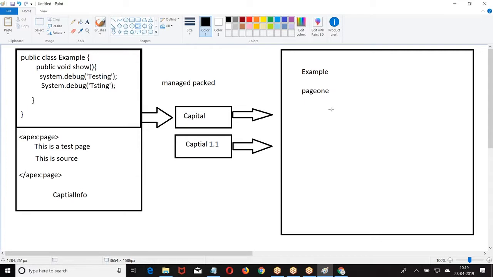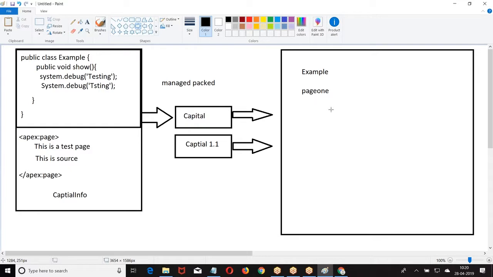So first we have seen what a package is. It is a collection of entities or elements. When you say element, any property that you find in Salesforce will be an element. It can be an object, a workflow, an approval process, a field, a class or a page. Now, packages are classified in two formats. One is managed packages, another one is unmanaged packages.